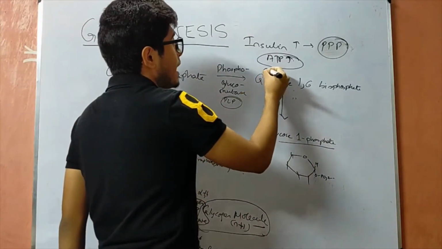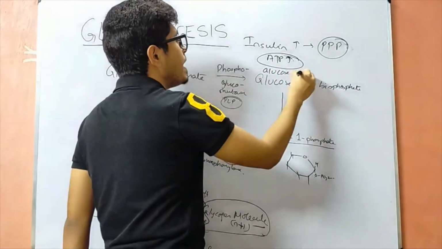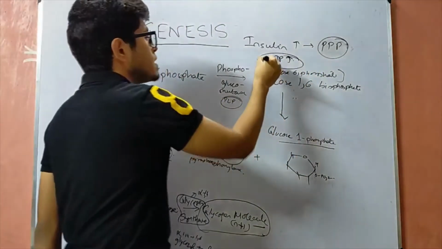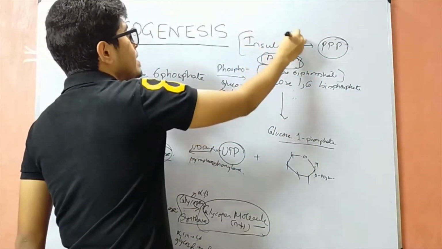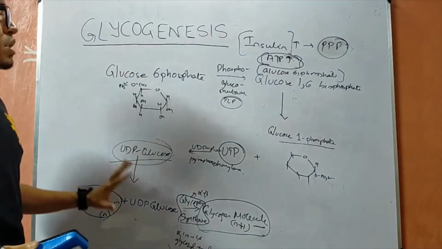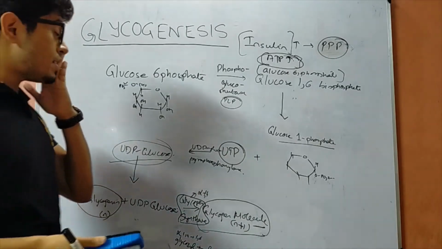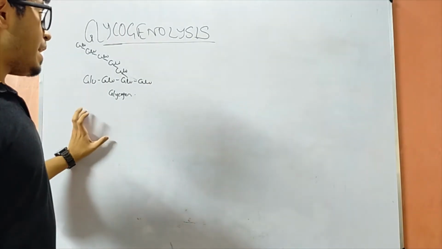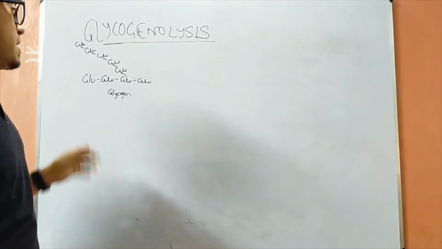Moreover, when there is a high amount of glucose 6-phosphate in the diet, then also this process is stimulated. So glucose 6-phosphate, ATP and insulin are the factors required for the formation of glycogen, or the glycogen synthesis process to take place. Now coming to the glycogen degradation, or glycogenolysis process.